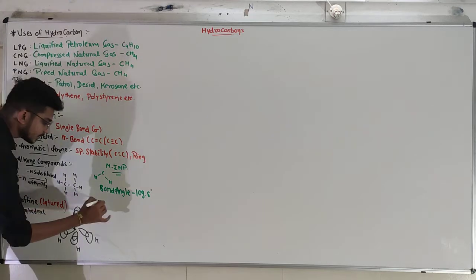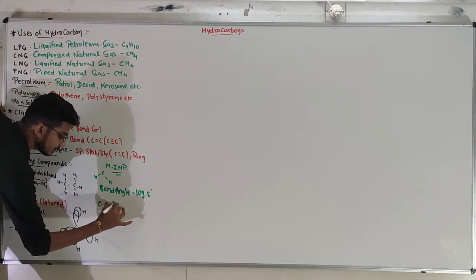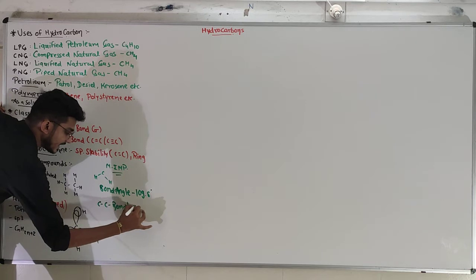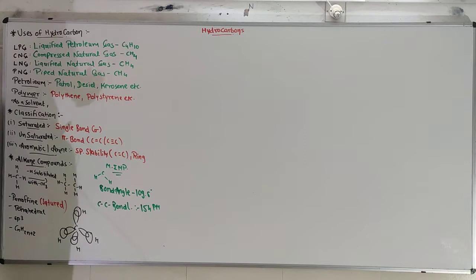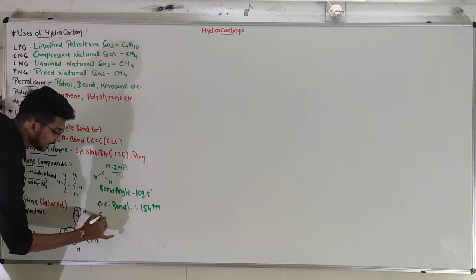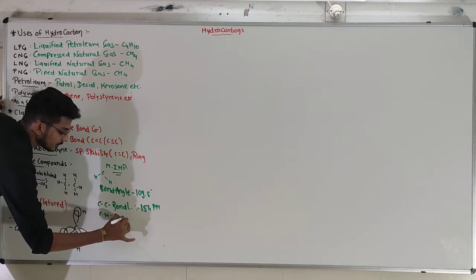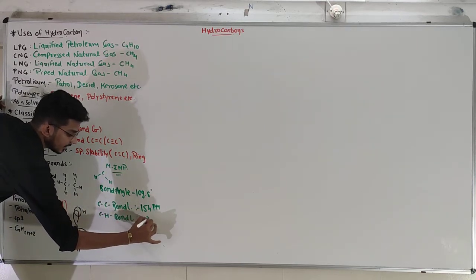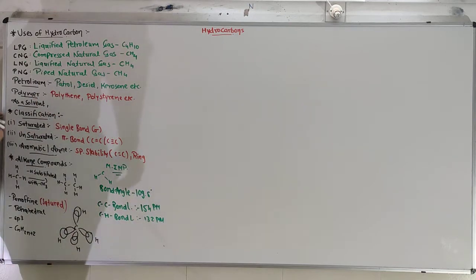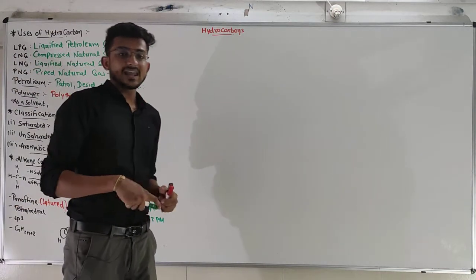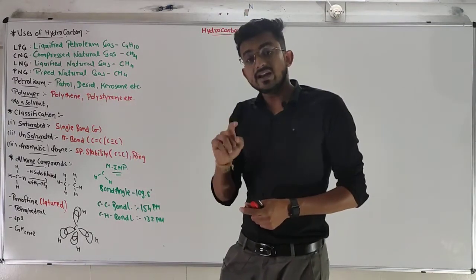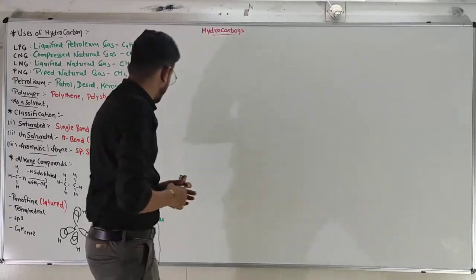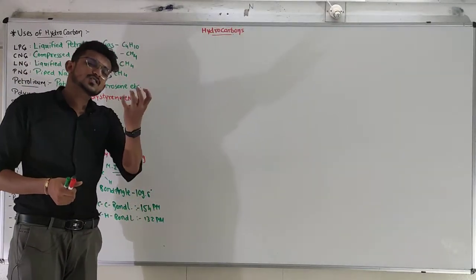Bond length, carbon-carbon bond length is 154 pm. Carbon-carbon bond length is 154 pm and carbon-hydrogen bond length is 132 pm. What is pm? Picometer. 10 raised to minus 12 meter. In the sense they are quite a small property.